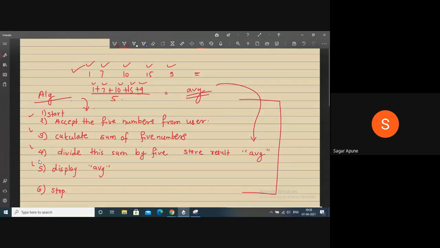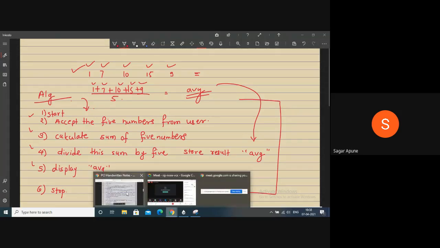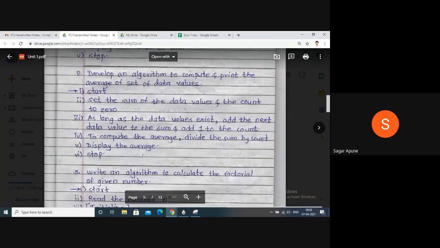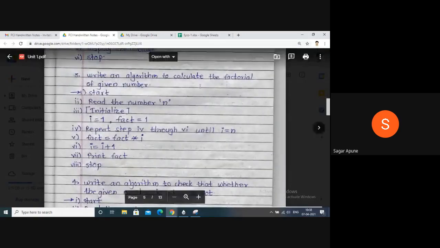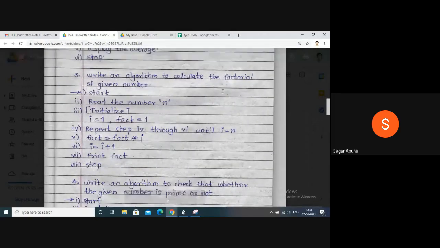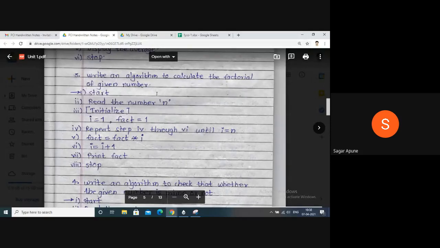You can write it in your own words. No need to copy these statements that I have written on this board, but the logic should be the same. Now next is flowchart. There are some algorithms also available. This is the factorial algorithm. We will discuss this algorithm in detail while programming.